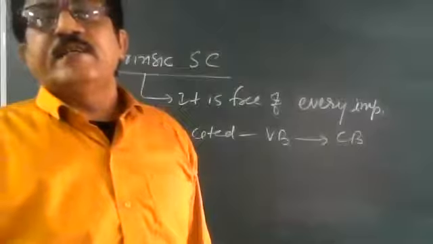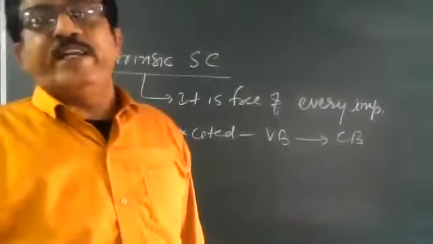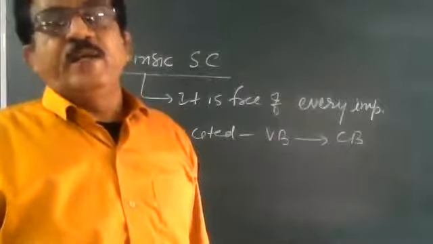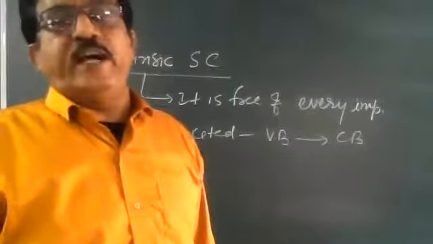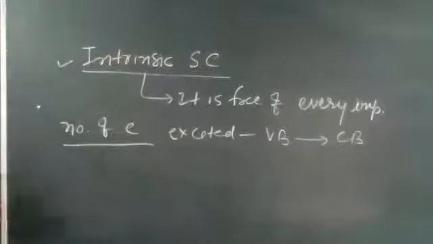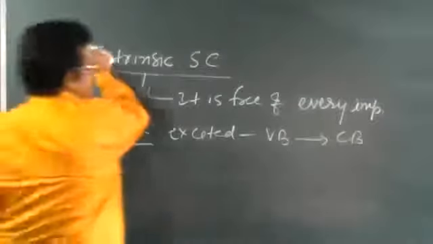That is called intrinsic conductivity. So dear children, germanium and silicon are the natural semiconductors.